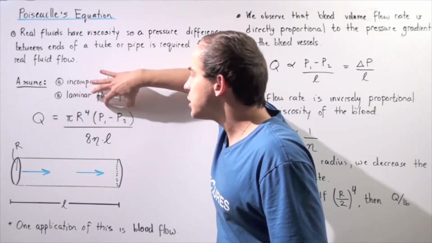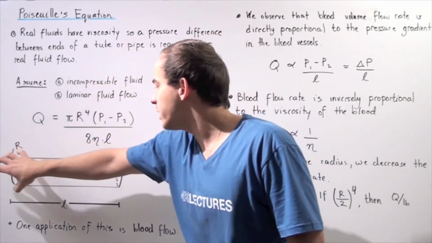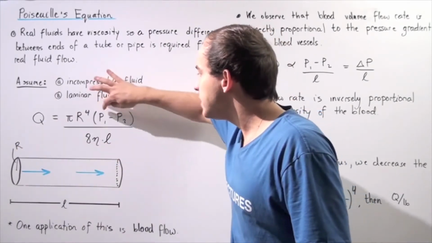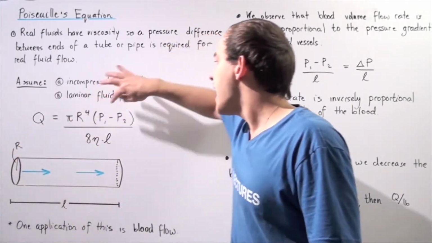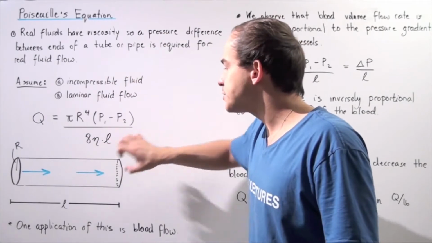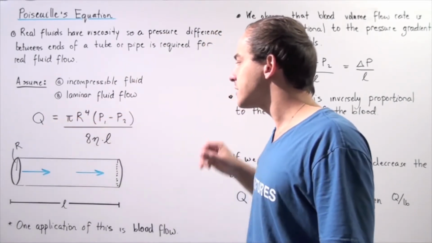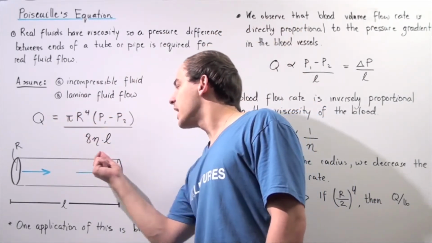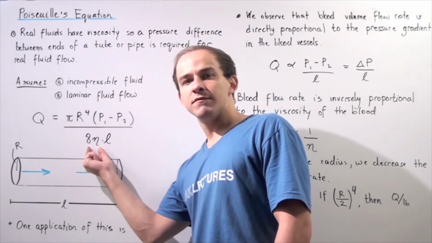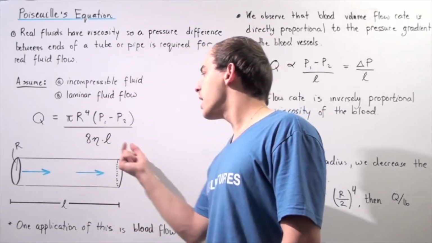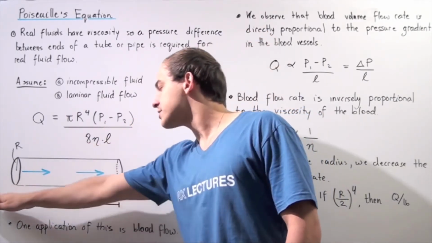So the change in pressure between point 1 and point 2, where P1 is the pressure at this point and P2 is the pressure at this point. And divide that product by 8 multiplied by the coefficient of viscosity multiplied by the entire length of our cylindrical tube.